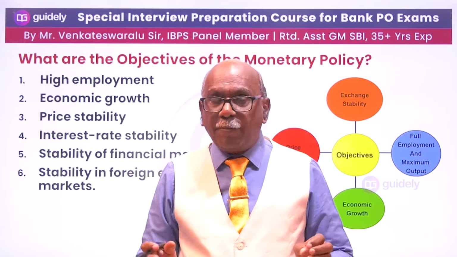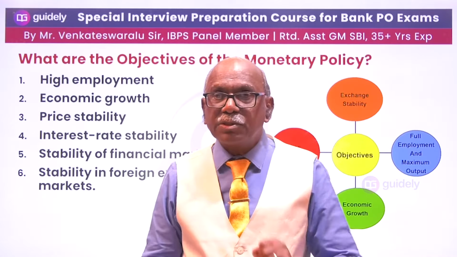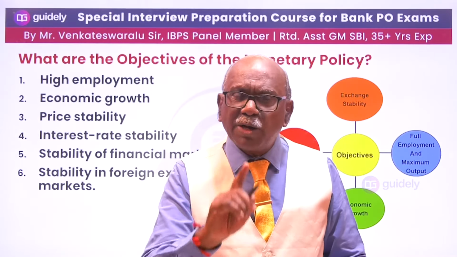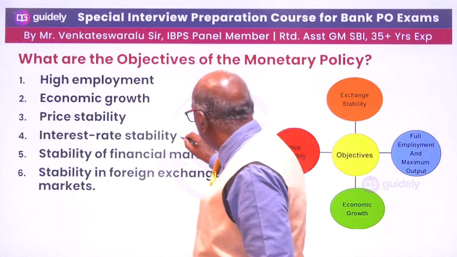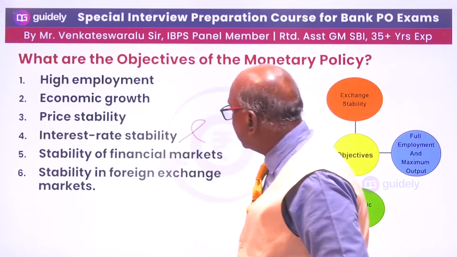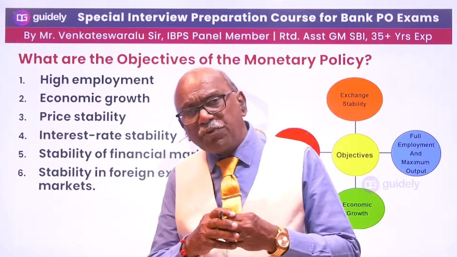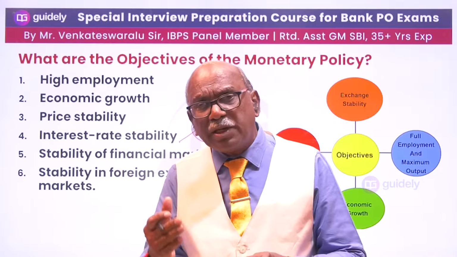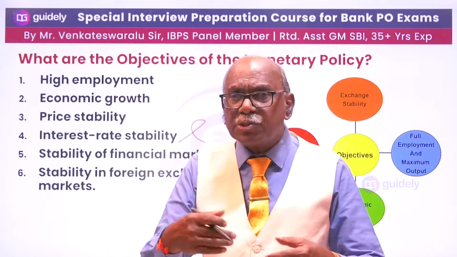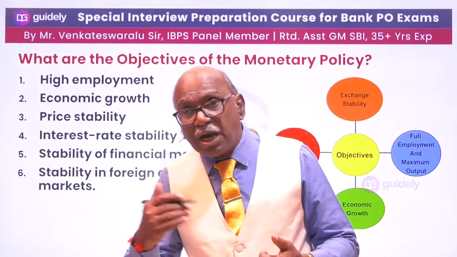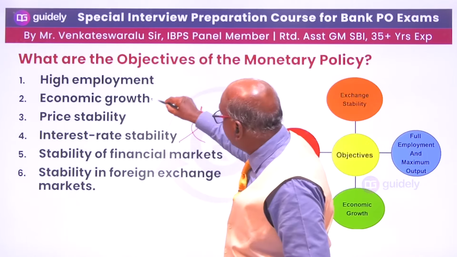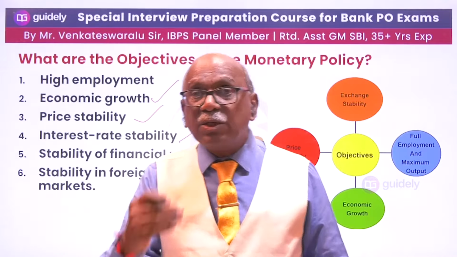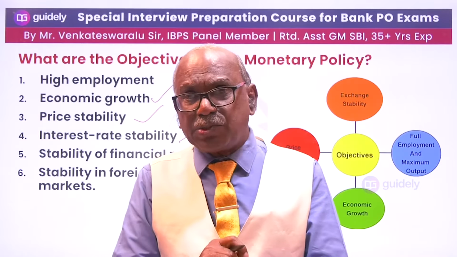Up to what period will they stay? 4 years. What is the object of this monetary policy? First and foremost is the rate of interest only. First, they will fix the interest rate. Why does the interest rate have to be fixed? On the basis of the interest rate, if more interest is given to depositors, we will get more deposits. We will mobilize more deposits. This amount will facilitate economic growth and price stability. Second thing, we will extend loans and advances at a cheaper rate of interest.